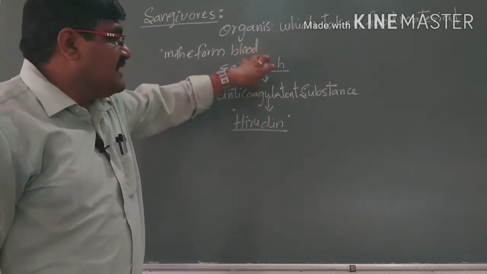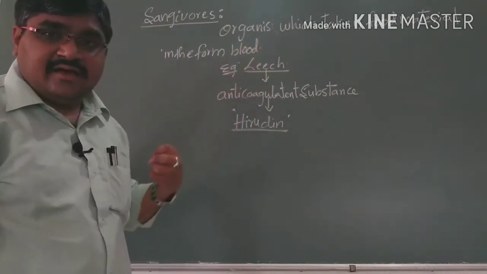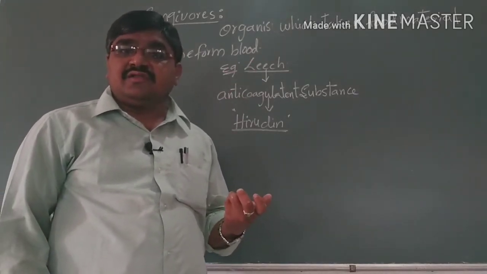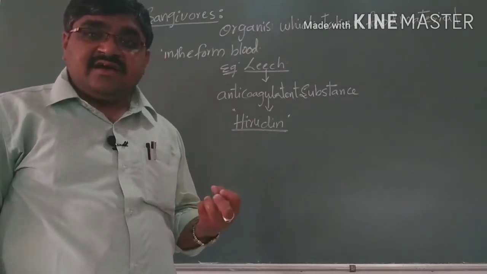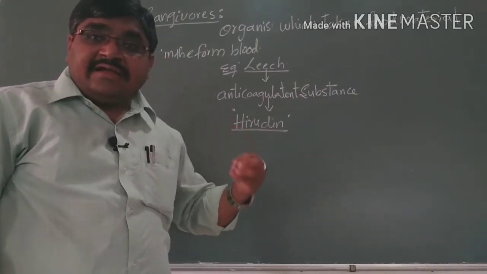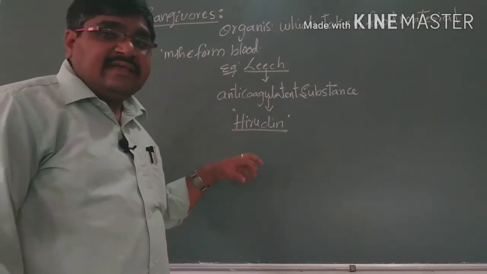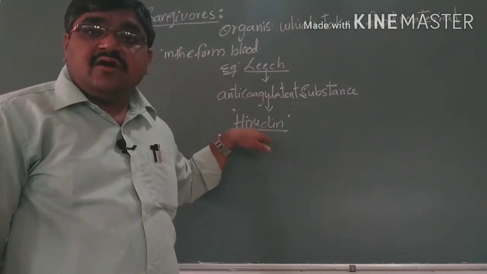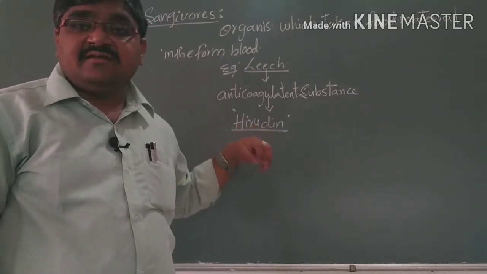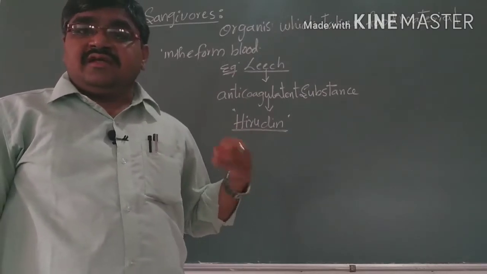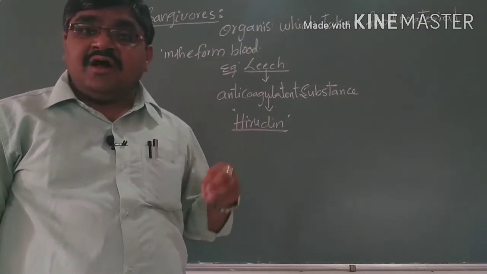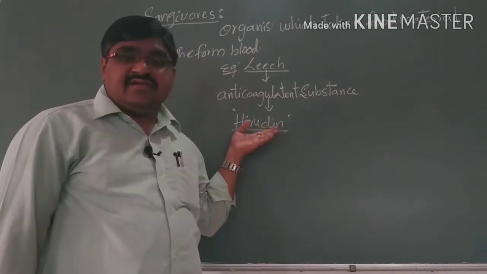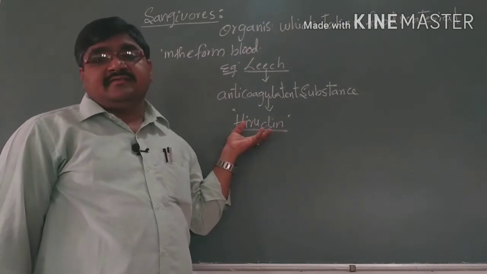Why? The blood sucked by the leech would be clotted within a fraction of seconds, and when clotted it is not useful as a food material. So they secrete an anticoagulant substance called hirudin, which prevents clotting of the blood sucked by them. So that blood is utilized as food because it is not clotted, due to the presence of hirudin.